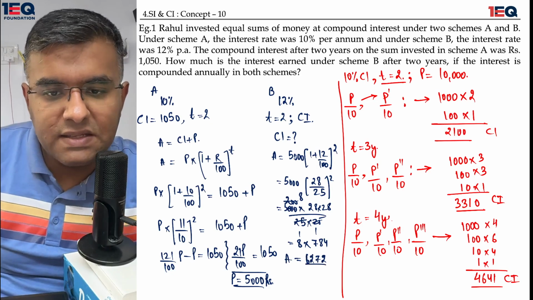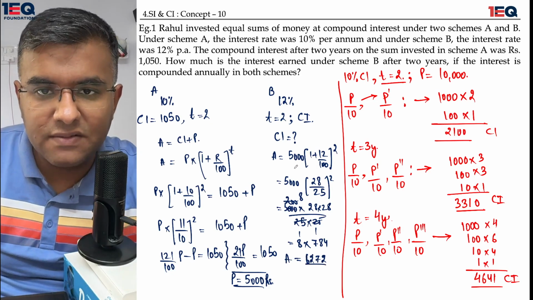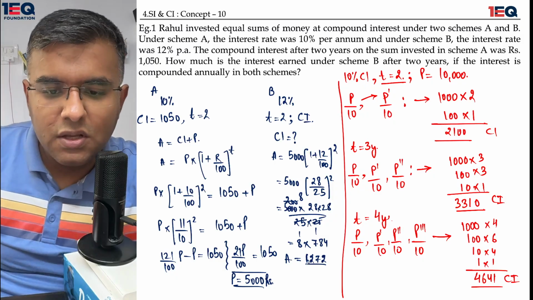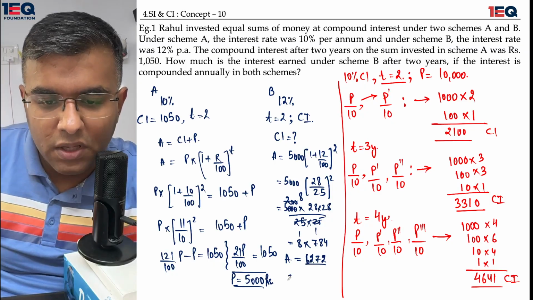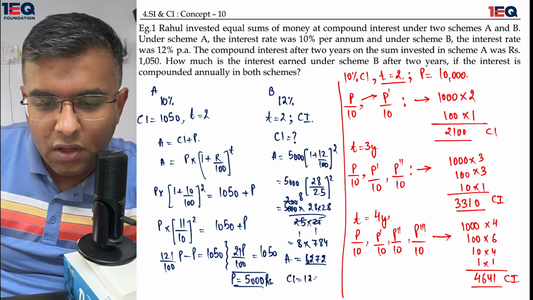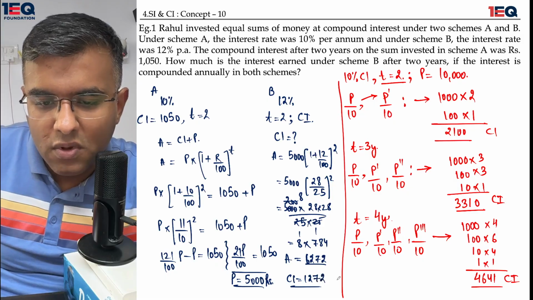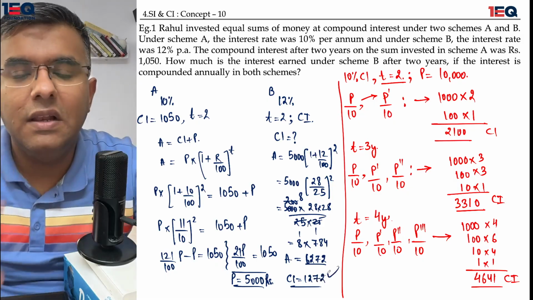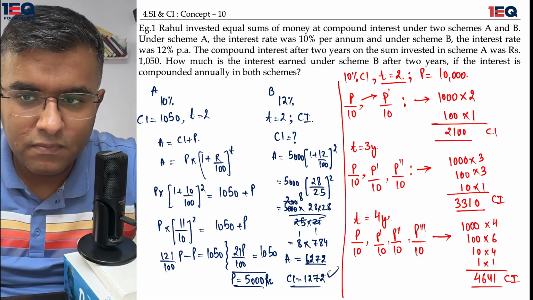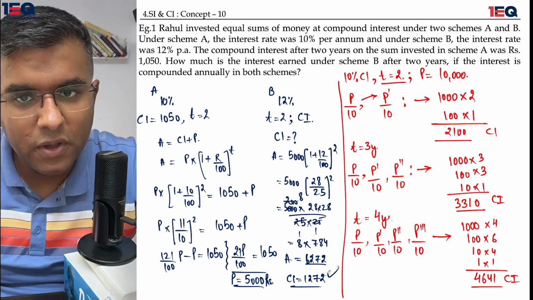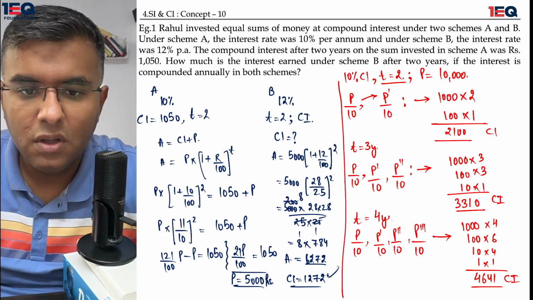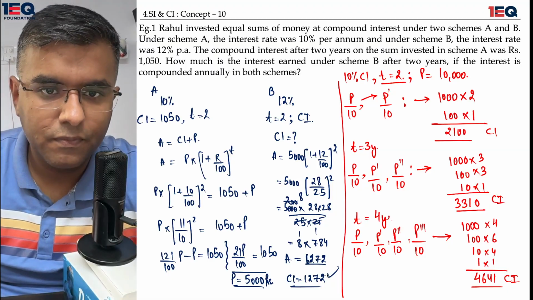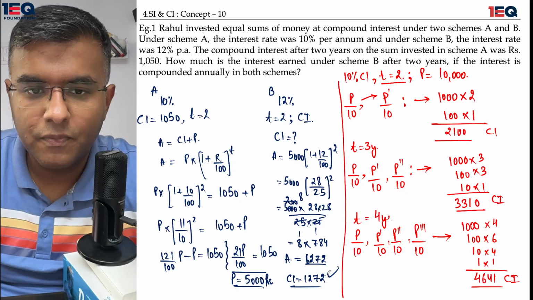The amount has a component of principal as well as a component of compound interest in it. So 5000 when subtracted out of the total amount gives me a compound interest of 1272, which is the final answer that I'm looking for. Okay, I hope you're able to understand whatever I did over here. If not, please pause the video, watch it one more time. Okay, I'll be moving on.